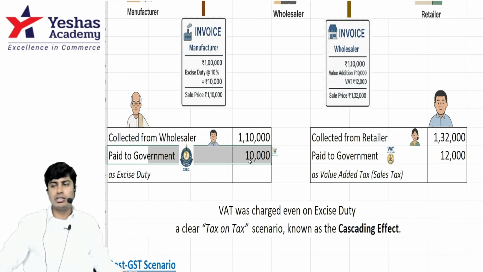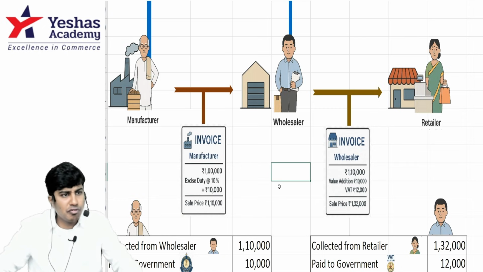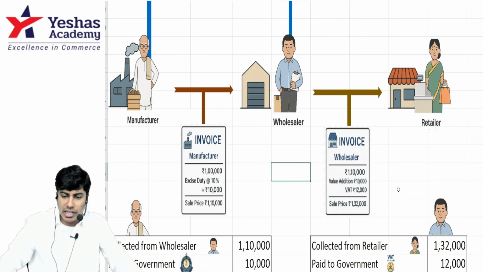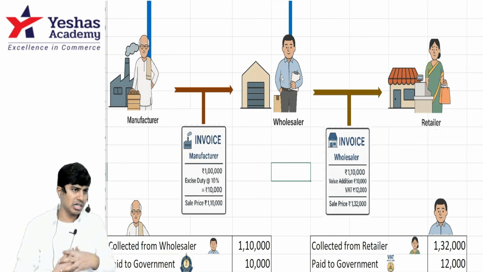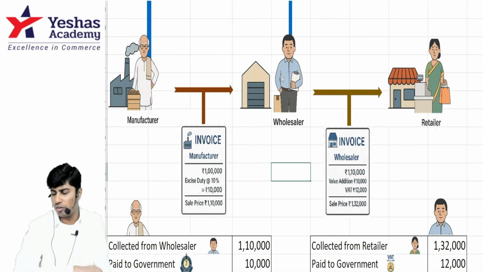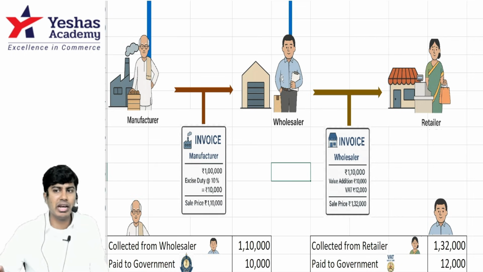Paid to government 10,000. Now this wholesaler, when he sold the goods to retailer, 1 lakh 10,000 is his value. He made some value addition of 10,000 on it. So it became 1 lakh 20,000. On that, when he's selling to the retailer, he was supposed to charge GST, or right now it is GST. Previously it was called VAT, value added tax. So 1 lakh 10,000 is the purchase price for wholesaler. He created some value addition to the extent of 10,000, which has made it 1 lakh 20,000. On 1 lakh 20,000, we charge 12,000 as VAT, and the price will become 1 lakh 32,000.